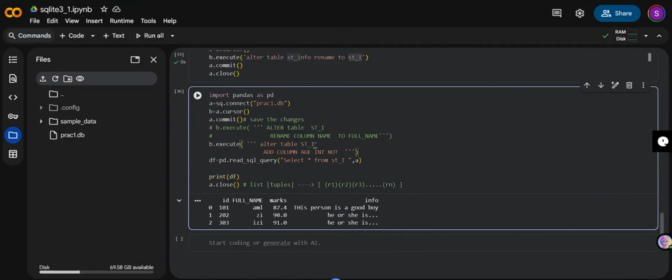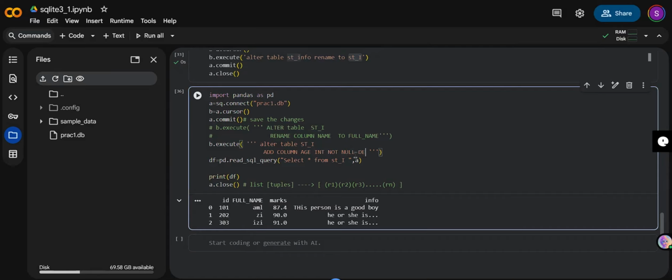Means if anyone doesn't enter the value, it is going to throw you an error. So not null, I'm using the new thing, not null. Not null means I'm putting a condition that my age column should not be empty. It should have some value. Okay, not null, and you can just run this.